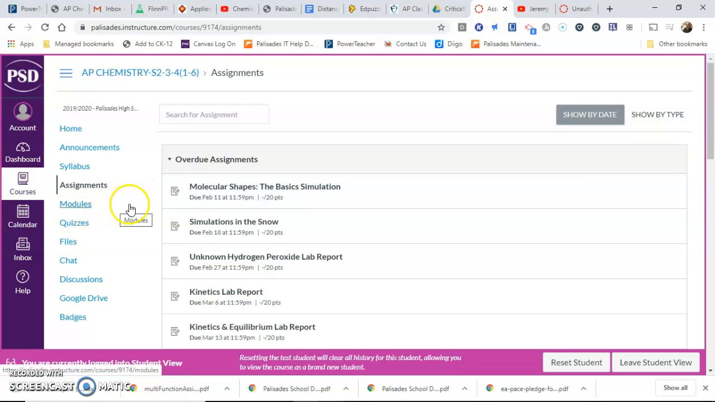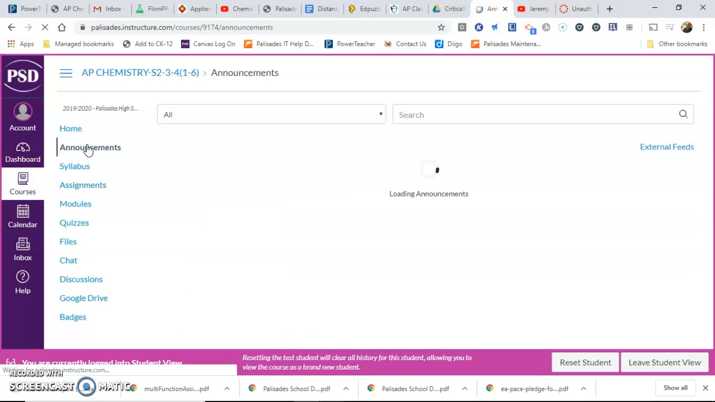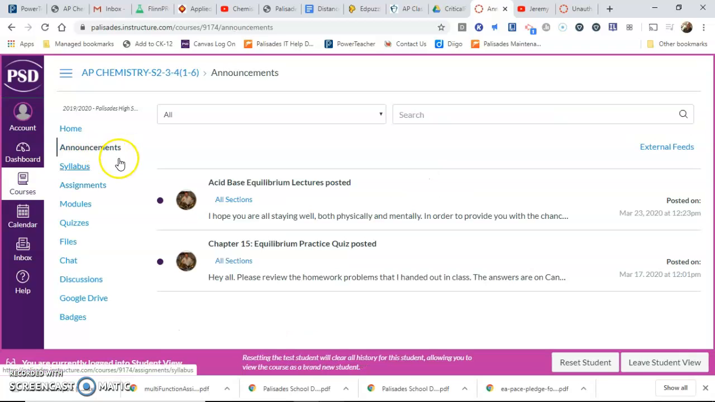Now, just to make sure that you know where everything is, you have announcements here. The announcements are, again, how I'm going to describe everything to you. You have acid-base equilibrium lectures and your equilibrium practice quiz that I told you about. These are things that I was doing for you over the break. Once you've turned in all your things and you're at the grade that you want, and you're like, okay, now I need to know what to do, now you go into the things that we are going to be learning.